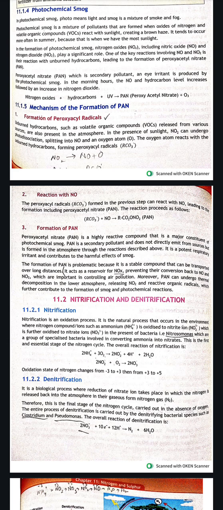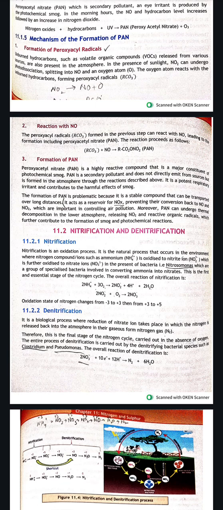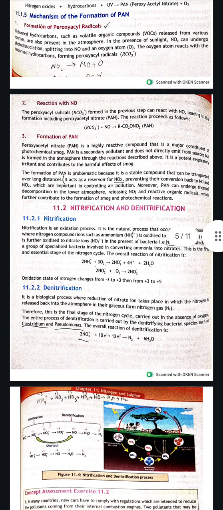In the morning hours, the NO and hydrocarbon levels increase, followed by an increase in nitrogen dioxide. So PAN is produced along with ozone. The mechanism for the formation is basically a 3-step mechanism, and in the first step we have the formation of peroxyacyl radicals.